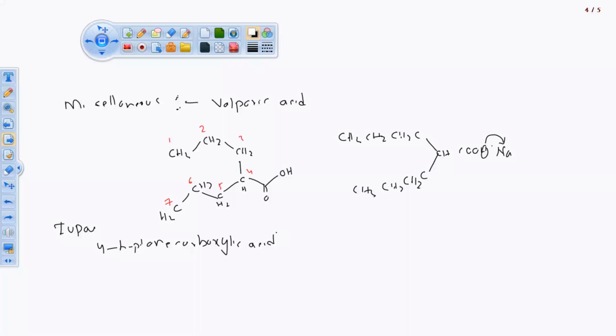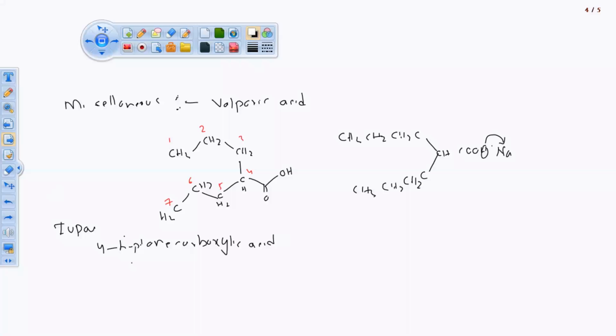You can also write it as 2-propylpentanoic acid, but don't go that deep. If it is valproic acid, this chemical name is very easy. Other chemical names are a little bit difficult. If you are labeling in that form, then you will get confused to remember it, and confused to write the structure of that drug. Conversion of name to structure will come, chemical name. Then you have to write the chemical name of that structure. So this is about the structure.